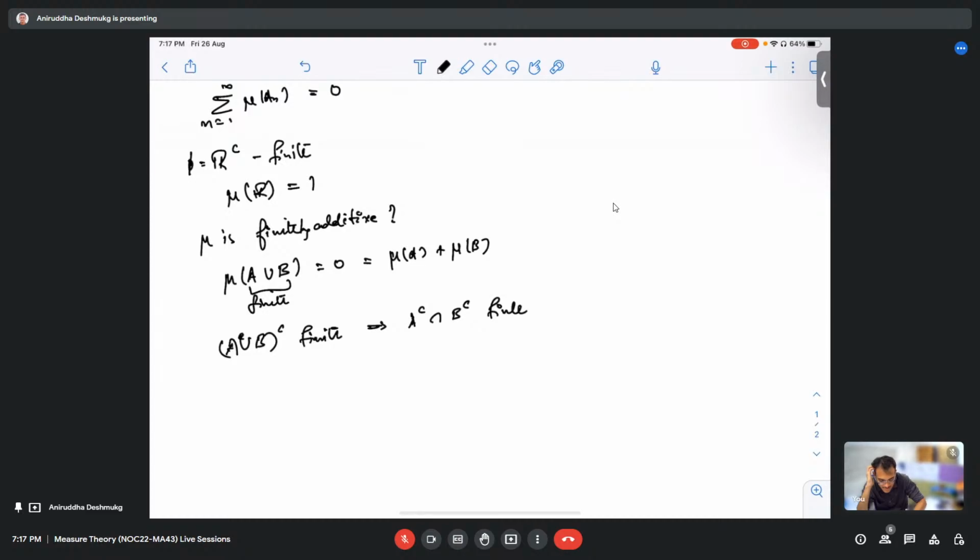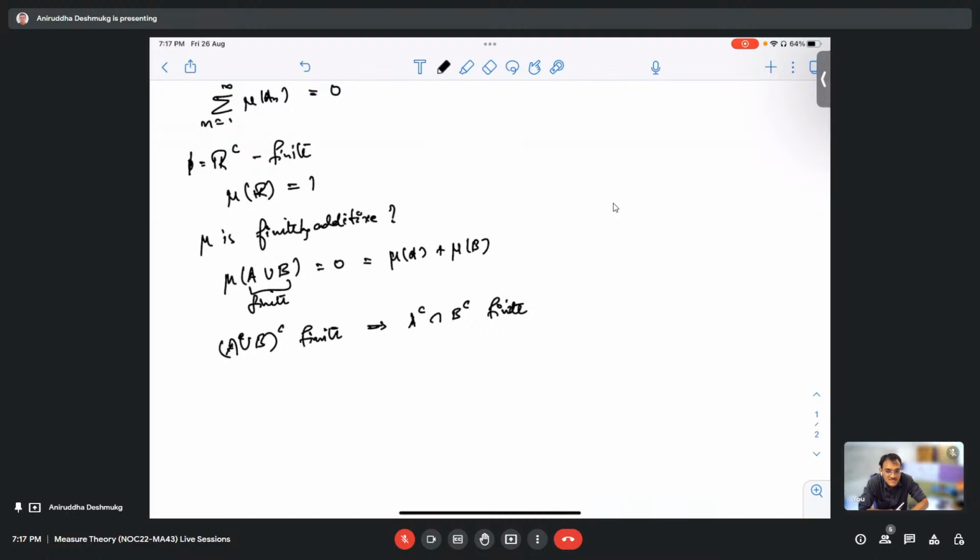Okay. So let us see. This is finite. Would this be finite or would this be infinite? No, no. See, either A union B is finite or A union B complement is finite, right? So when A union B is finite, that thing is done. We got the equality. Now we have to prove what happens when A union B complement is finite.